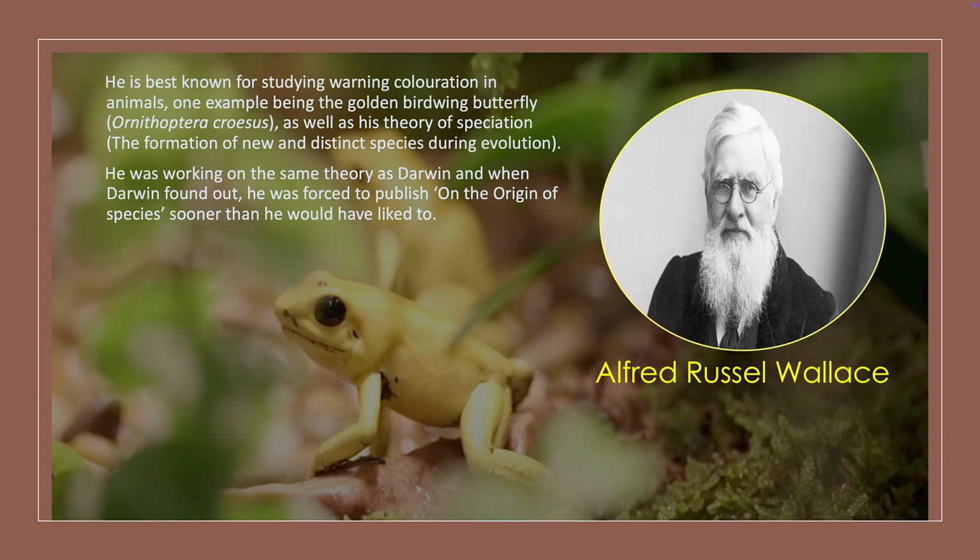Alfred Russel Wallace was also a very important part of the science of evolution, and is best known for his study in warning coloration in animals, as well as his theory of speciation, formation of new and distinct species during evolution. He was working on the same theory as Darwin, and when Darwin found out, he was forced to publish On the Origin of Species sooner than he would have liked to.